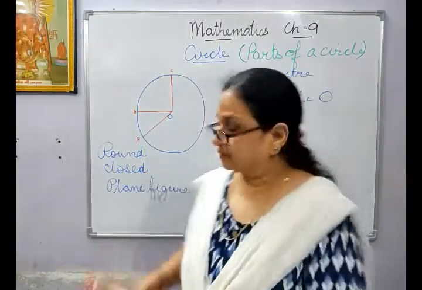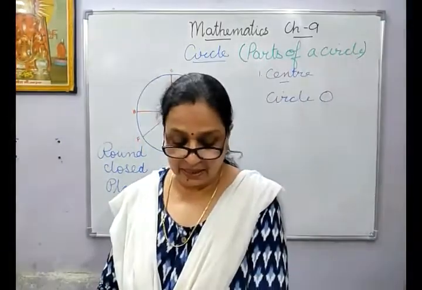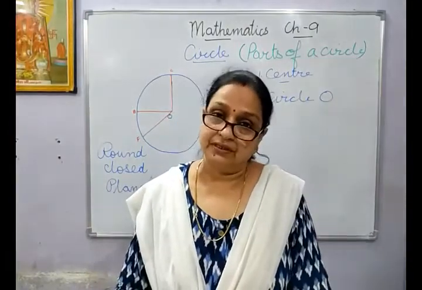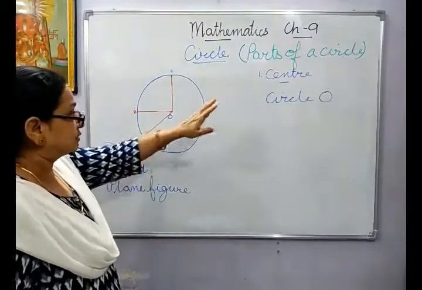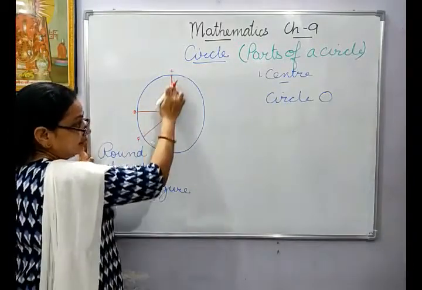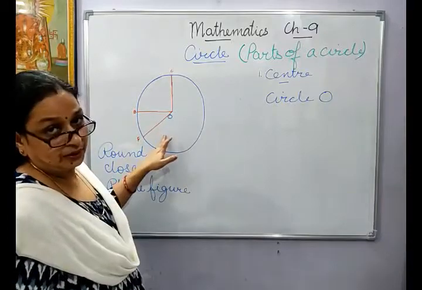O is the center of the circle and is generally named as its center. We have circle O. That is the naming of it. Now this shows that if you measure them, they will be of equal length.